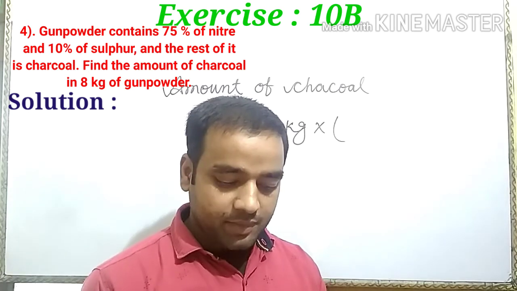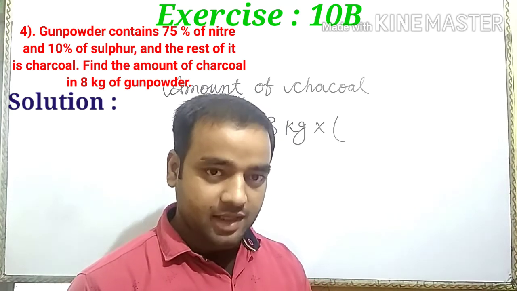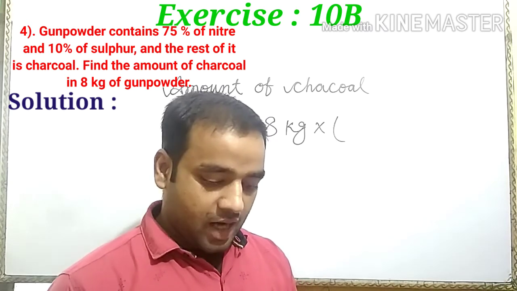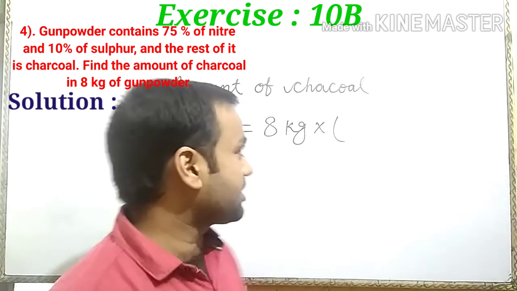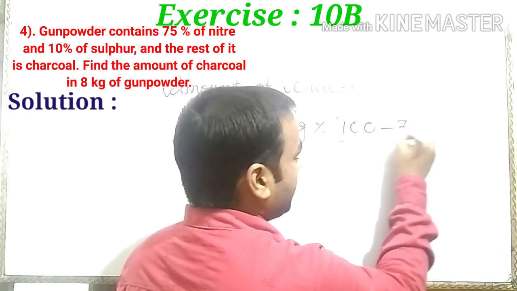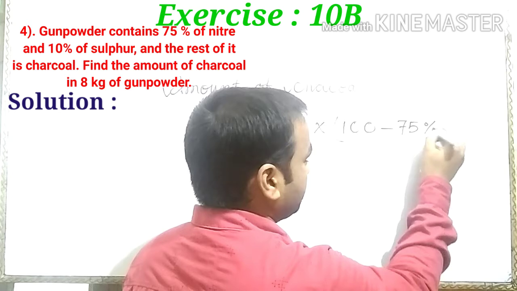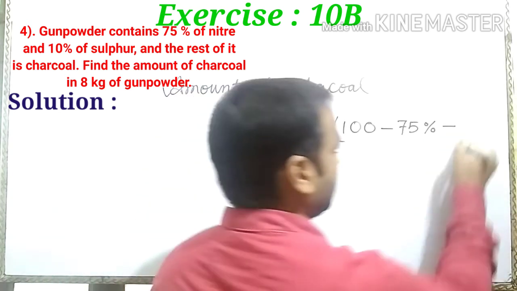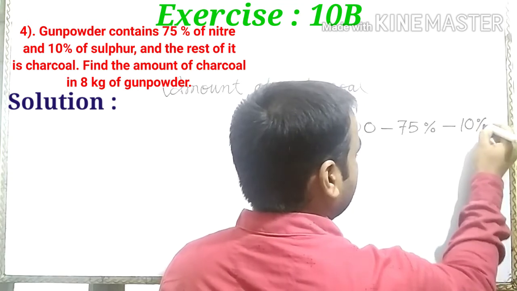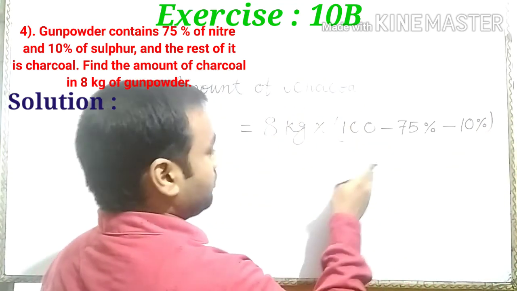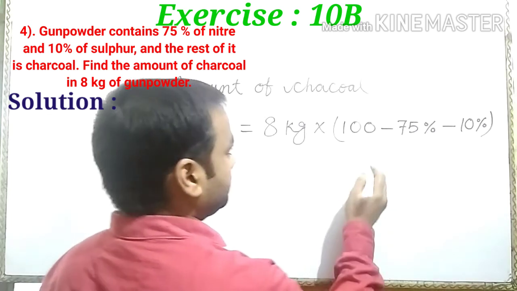In percentage the total is 100, in 100 there is 75% nitrate and given 10% sulfur. So we subtract to get the remaining charcoal.